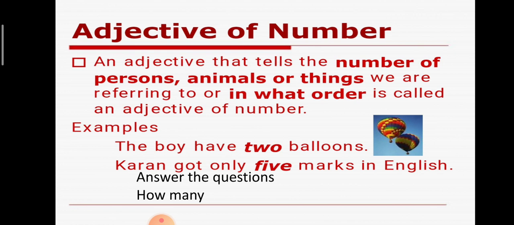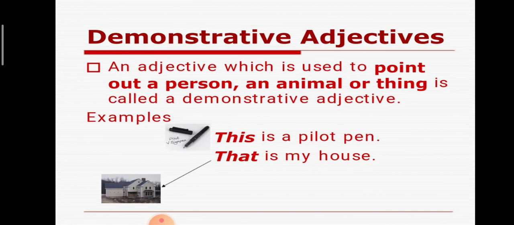What is the score? So what order or what number is called an adjective of number. So it is easy to find out what kind of adjective is in the sentence. Adjective of quality, adjective of quantity, adjective of number we have completed. Shall we go on with the next?